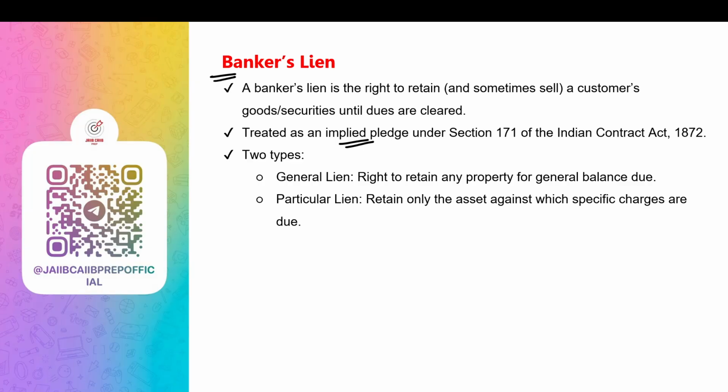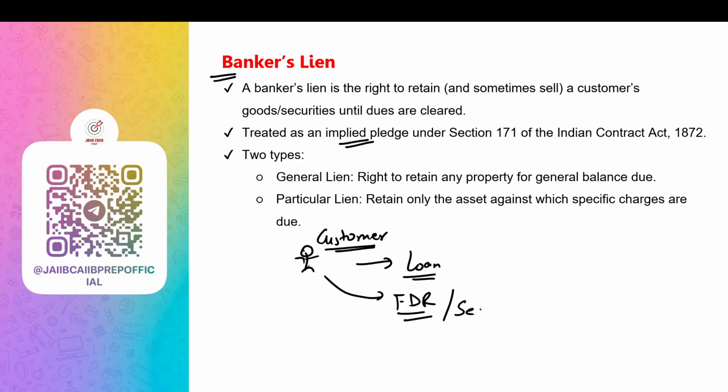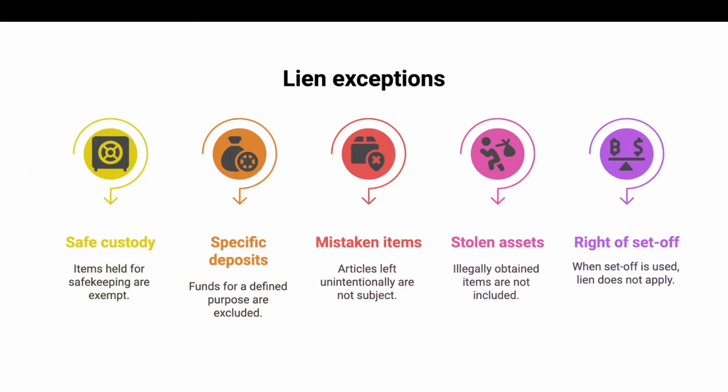Now, let's take an example. If a customer takes a loan and gives a fixed deposit receipt (FDR), or shares, or any kind of security to the bank, and if this loan has not been repaid, the bank can sell the securities to recover the loan amount.